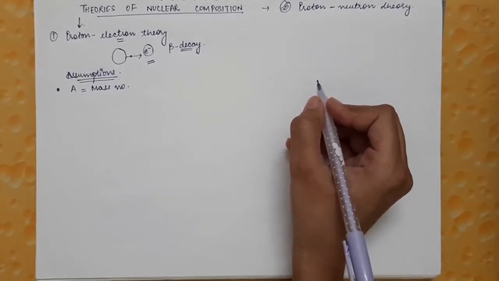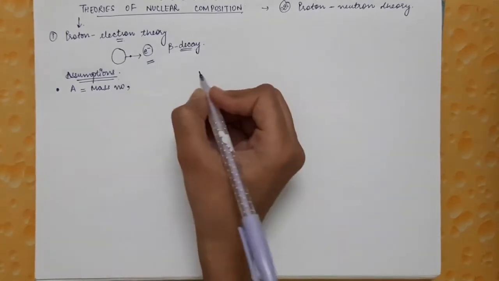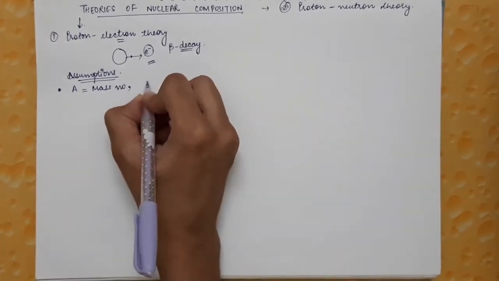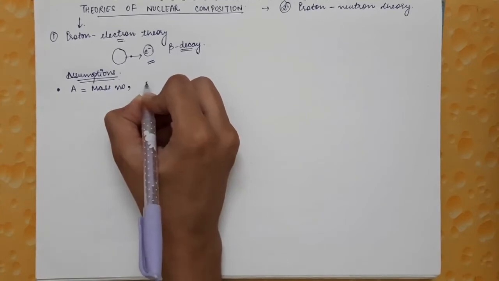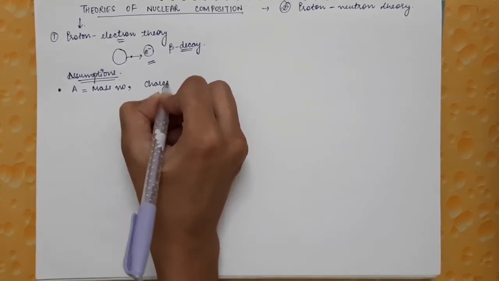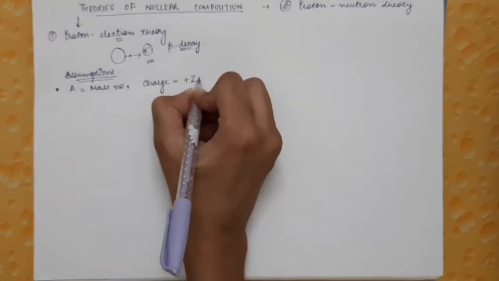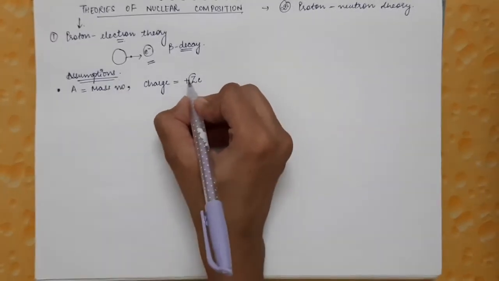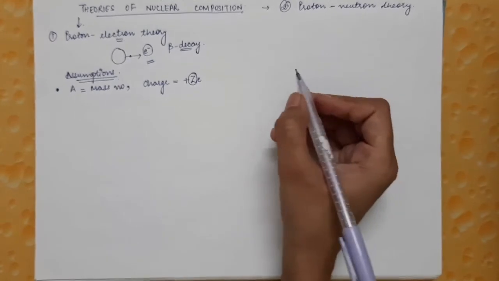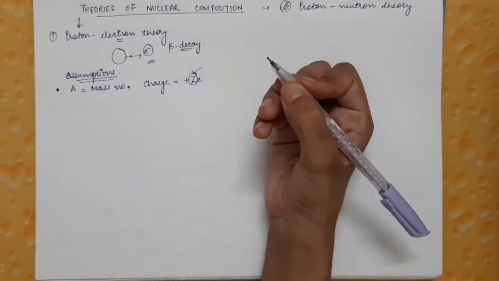And it was also known that the nucleus has a particular charge, and the charge on the nucleus is equal to plus Ze, where Z is an integer.